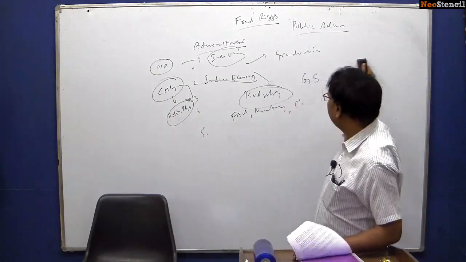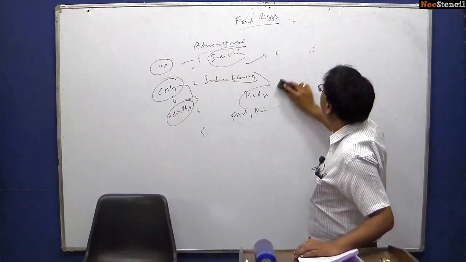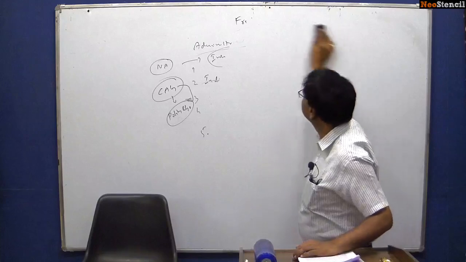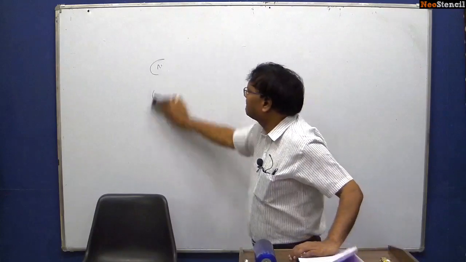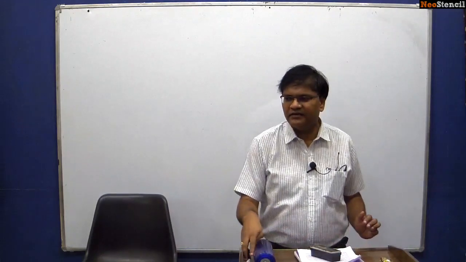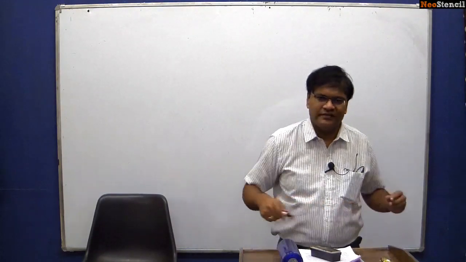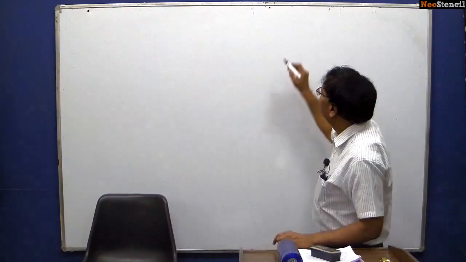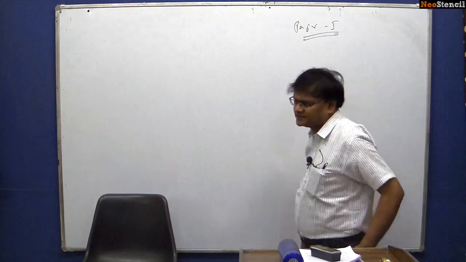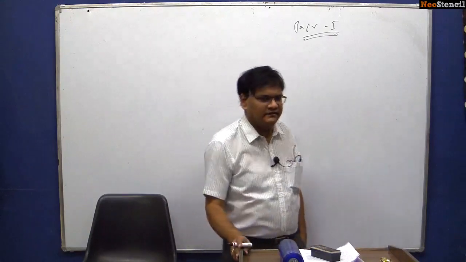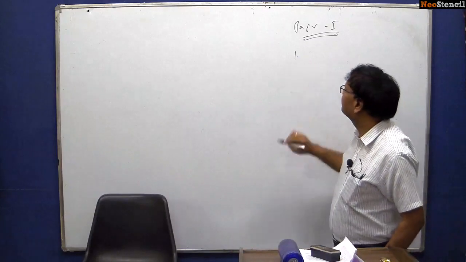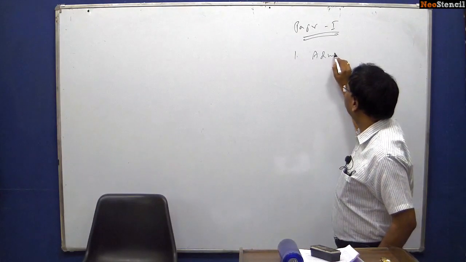So, moving on, let us look at the study material. What is the study material? What do we have to study? For paper 1, these are the books.